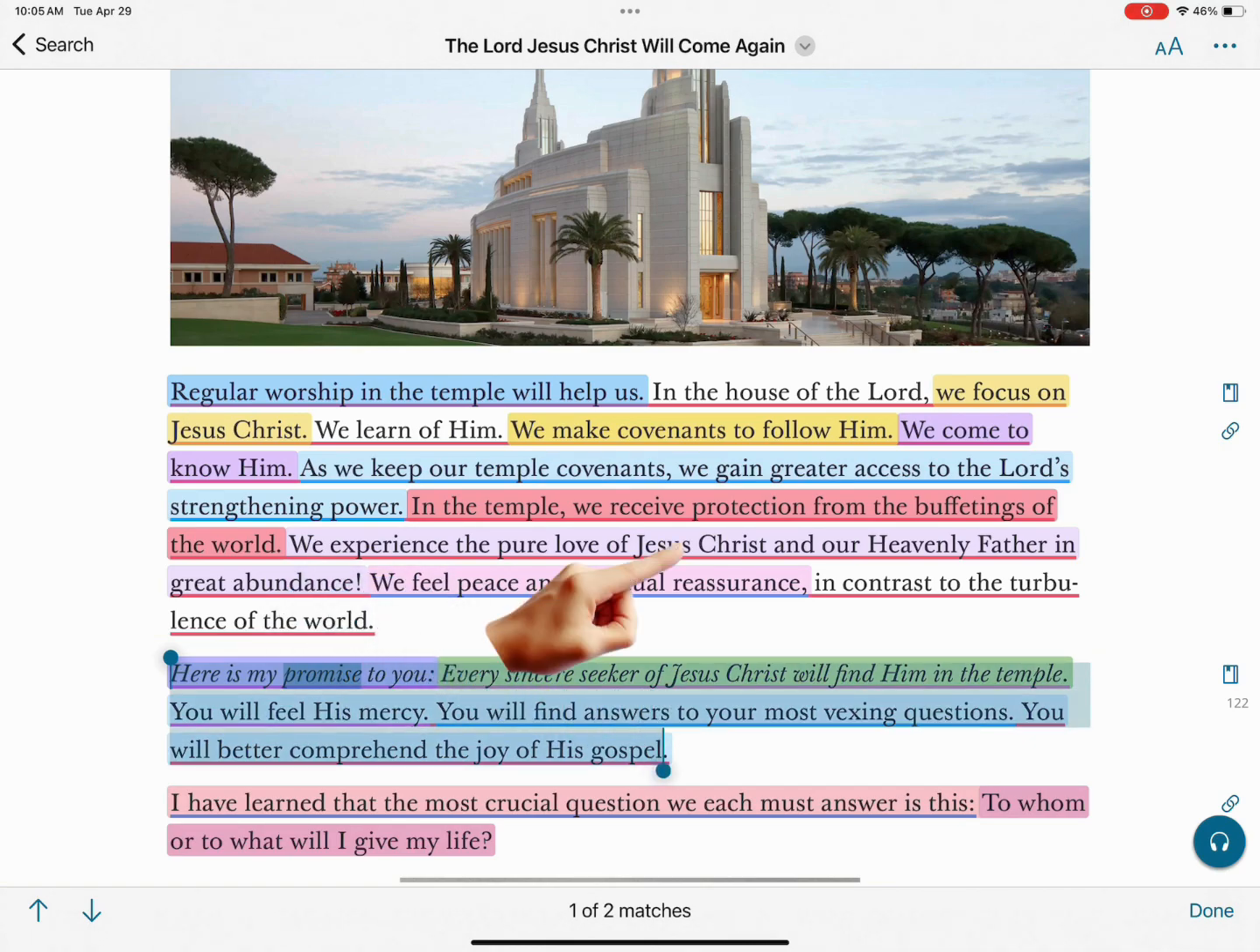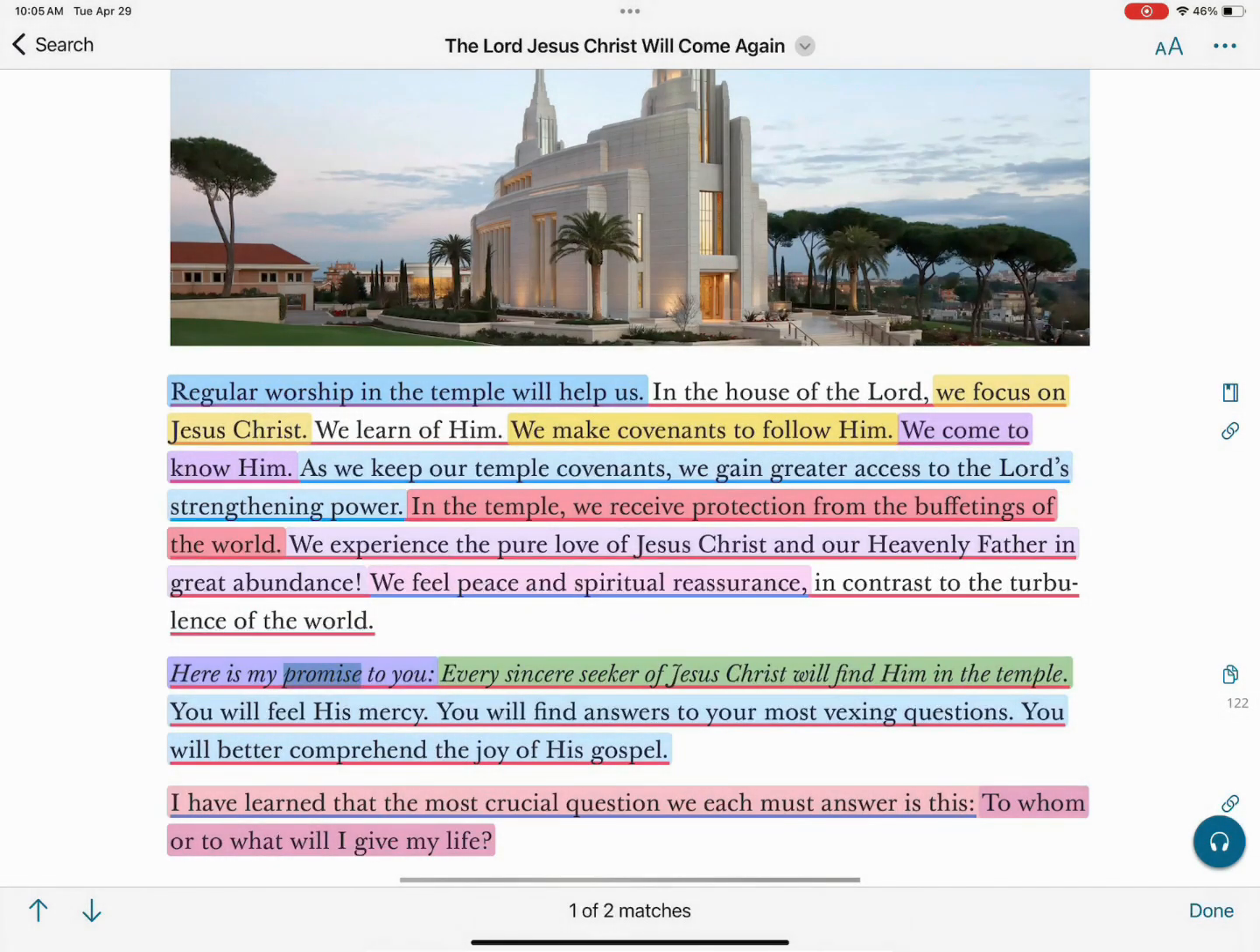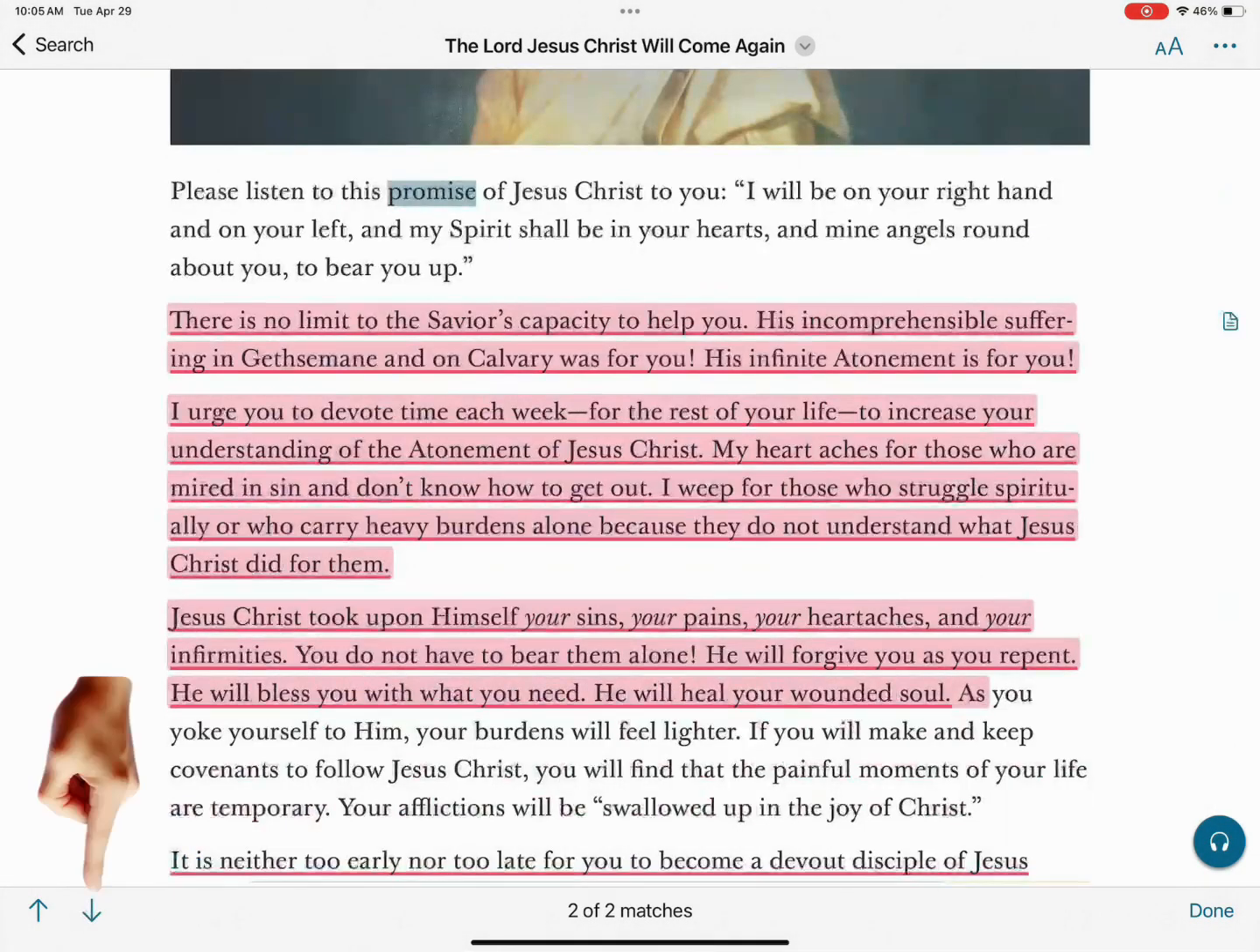Highlight that, click on the notebook icon, and then you're going to click on the notebook itself to add it to it. We're going to hit the little arrow on the bottom left to take us down to the next occurrence of the word promise.